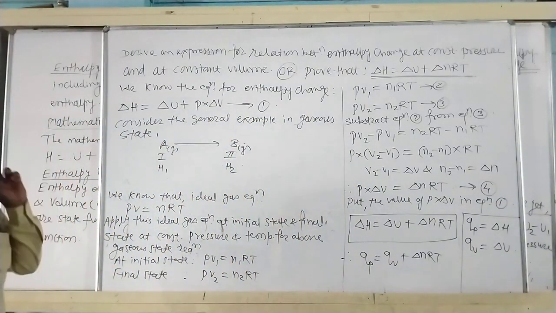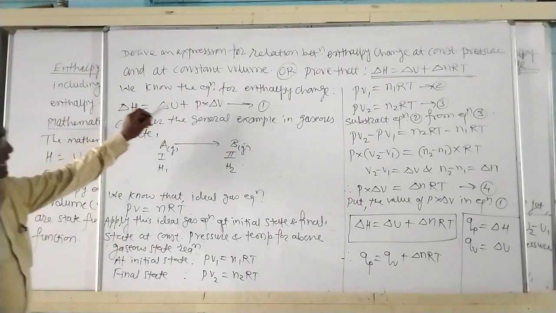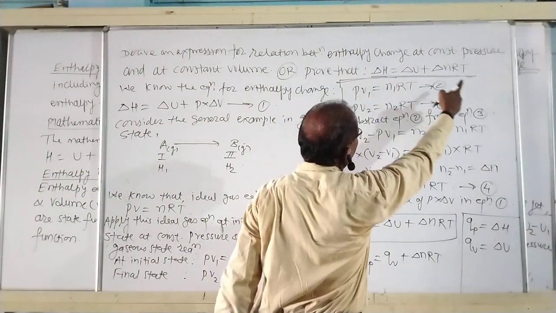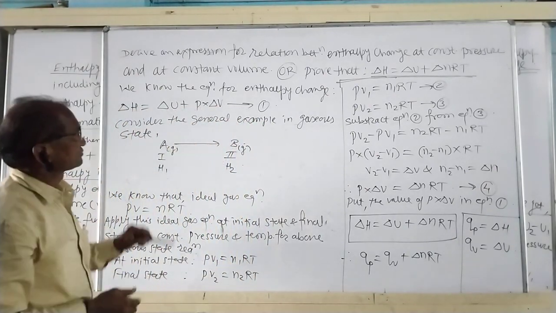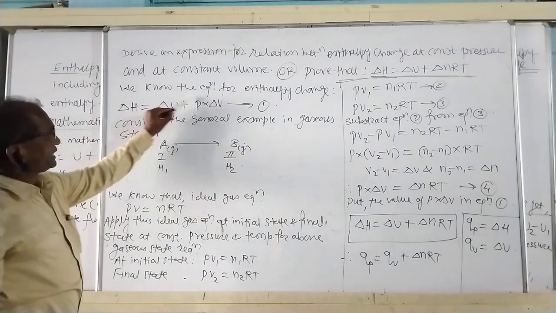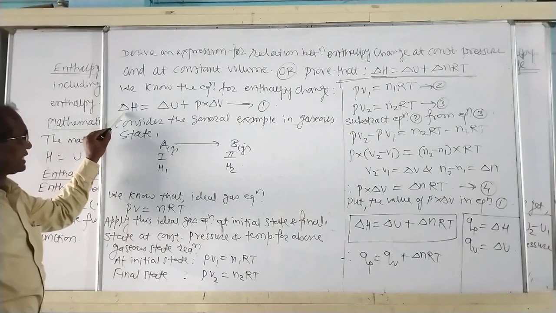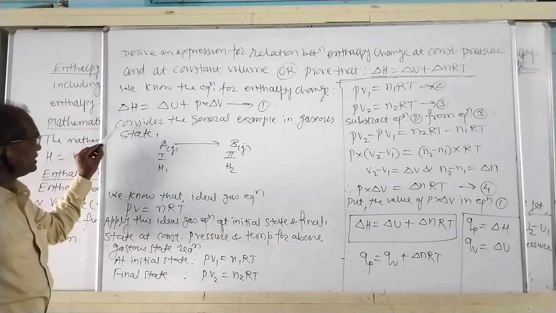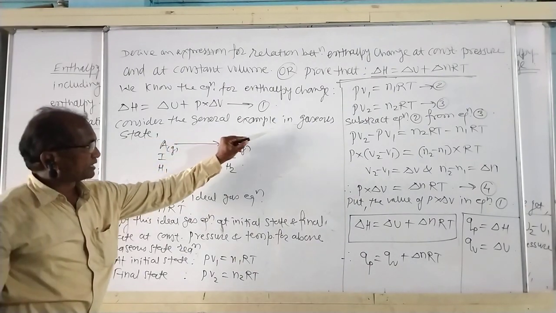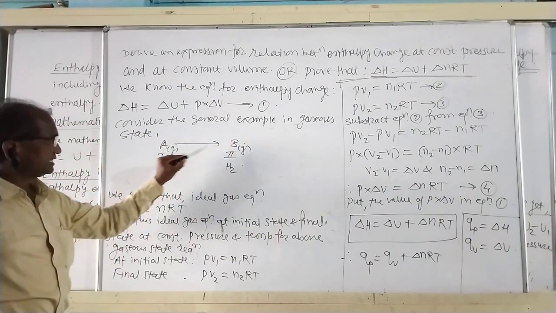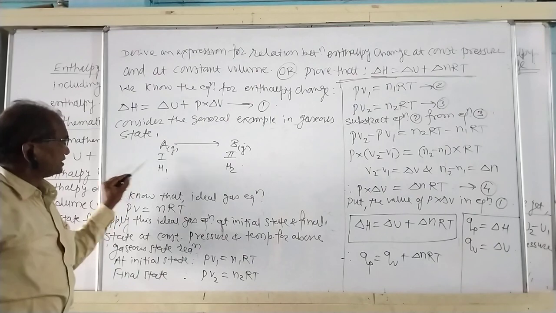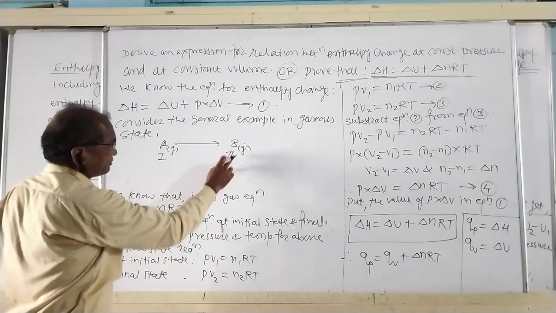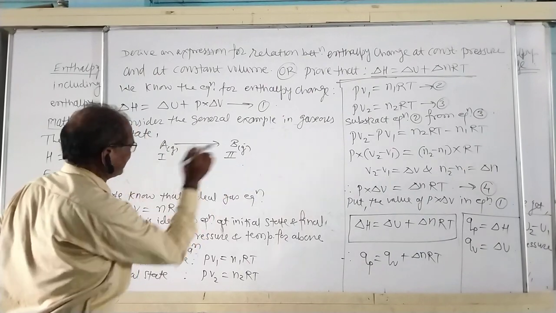Prove that delta H is equal to delta U plus delta nRT. We know the equation for enthalpy change, delta H is equal to delta U plus P into delta V, equation first. Consider the general example in gaseous state. A gas is converted into B gas. A gas means initial state and B gas means final state.